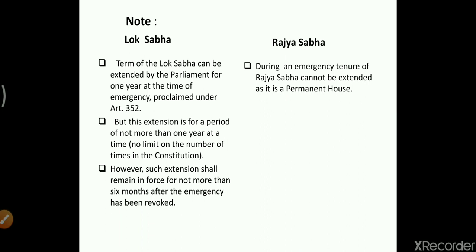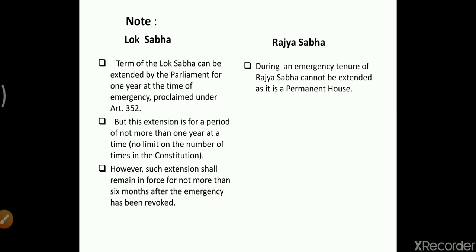But if within that year the election was not able to take place because the emergency still exists and is not lifted, then the tenure of the Lok Sabha could be extended again for a year. But what is the other condition? Such an extension shall remain in force for not more than 6 months after the emergency has been revoked.